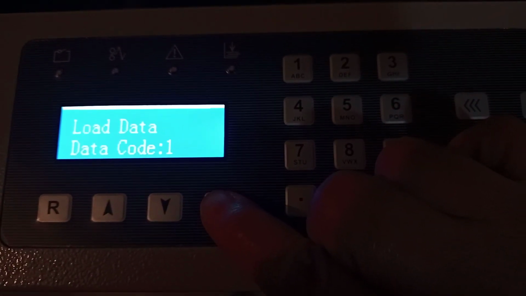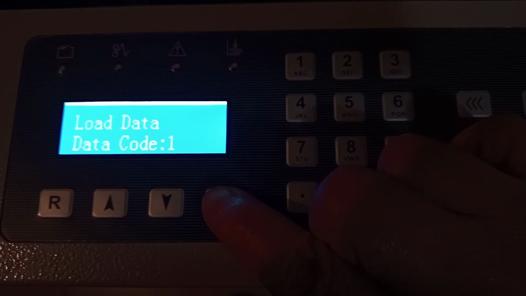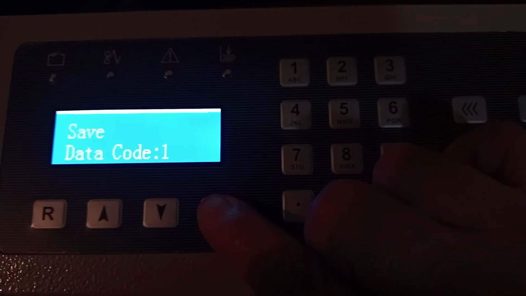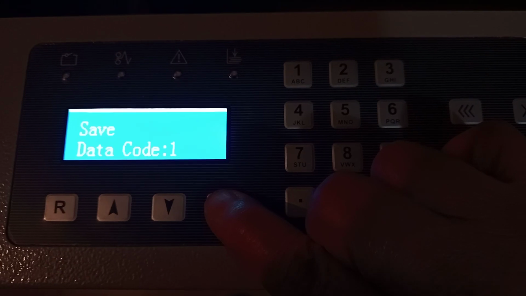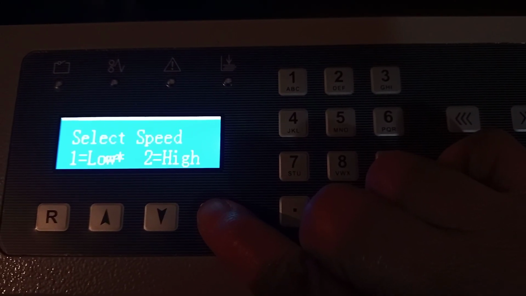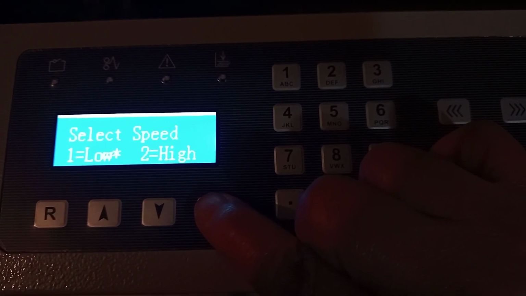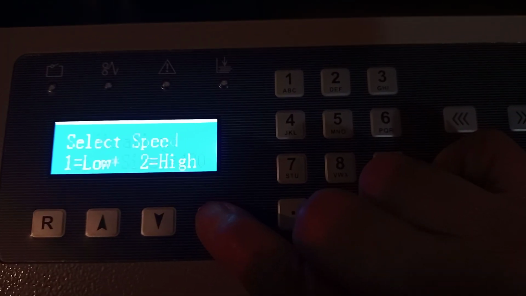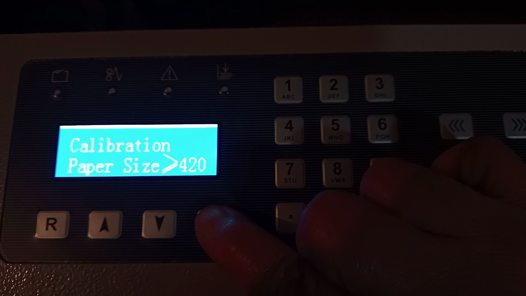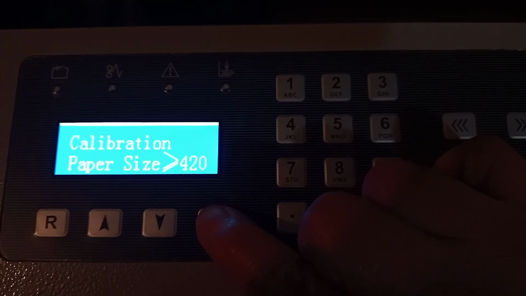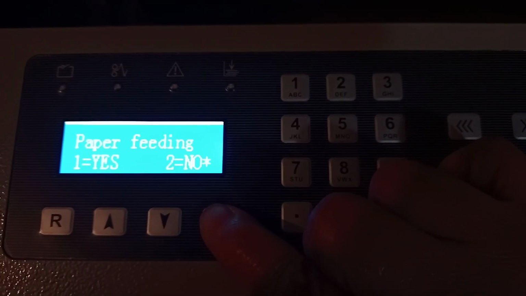Again, load the data from 1 to 30 group. Press again, save data, still 1 to 30 groups. Then press again, select speed for the machine speed, lower or high. Press again, calibration. Normally you don't have to do this calibration, I did it. Press again, go into paper feeding.